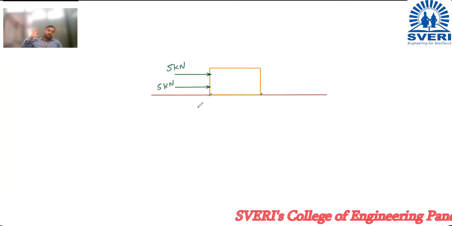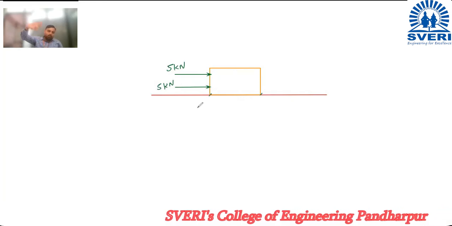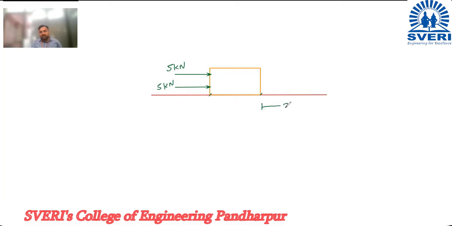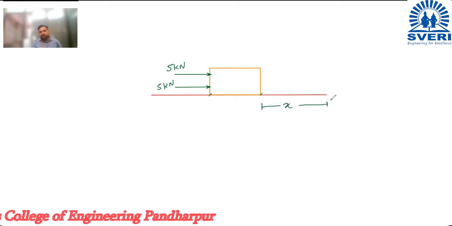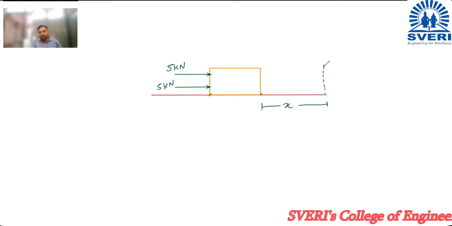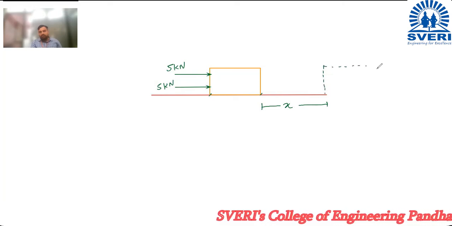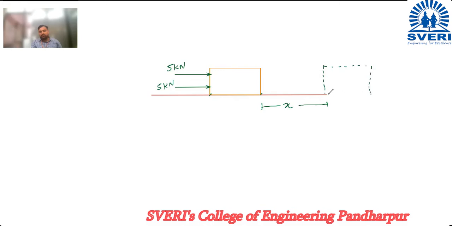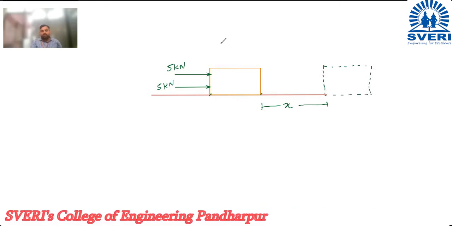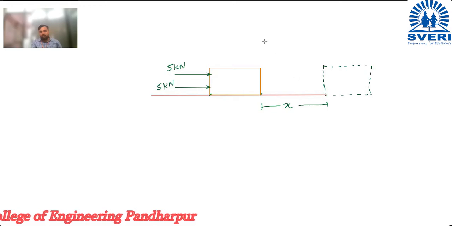Now as soon as I start to push this box, it will move further. Suppose it will move by a distance x. And now the final position of this box is, suppose that box comes over here. This is the final position of the box. It comes over here after applying the force. So this is the effect of force on this block. Correct?